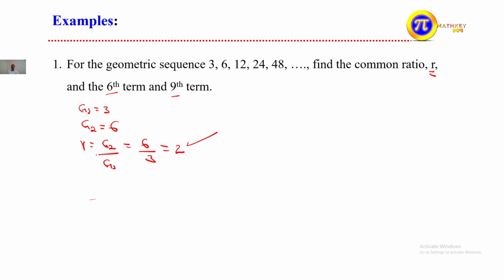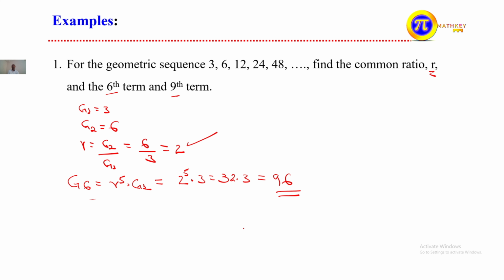After this, what is the sixth term? g6 is equal to r to the power of 5 times g1, which is the first one. The common ratio is 2, so 2 to the power of 5 times 3, which is equal to 32 times 3. What does it become? 96.